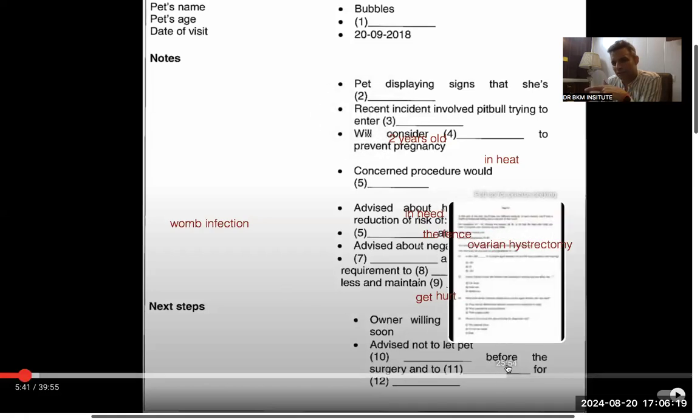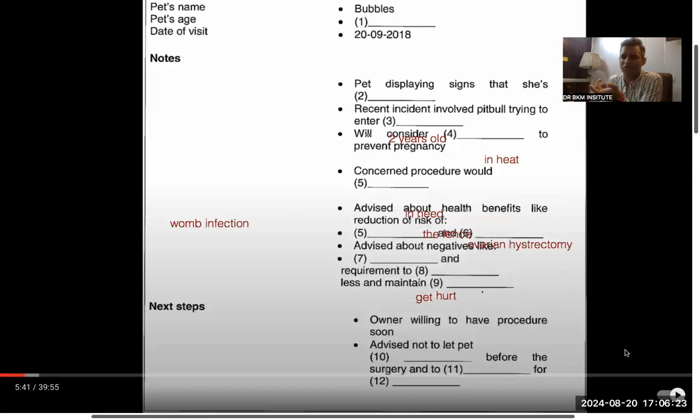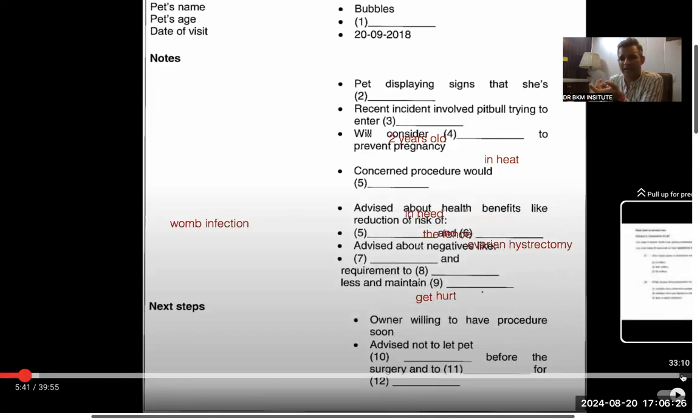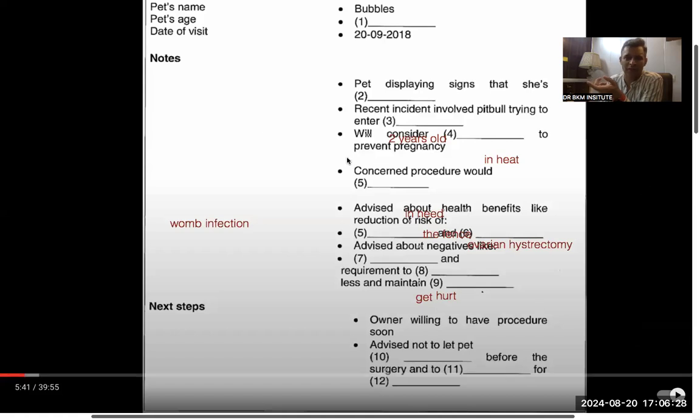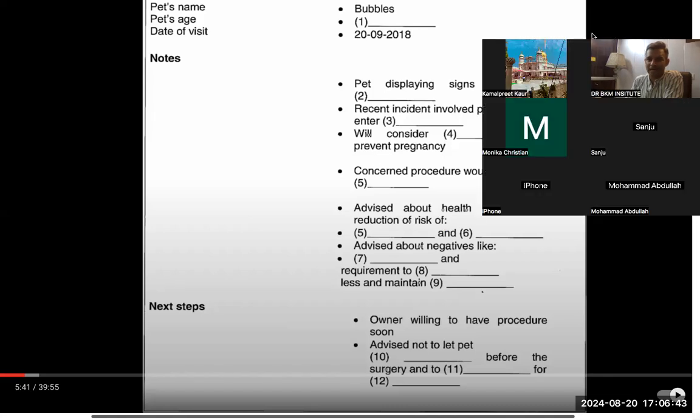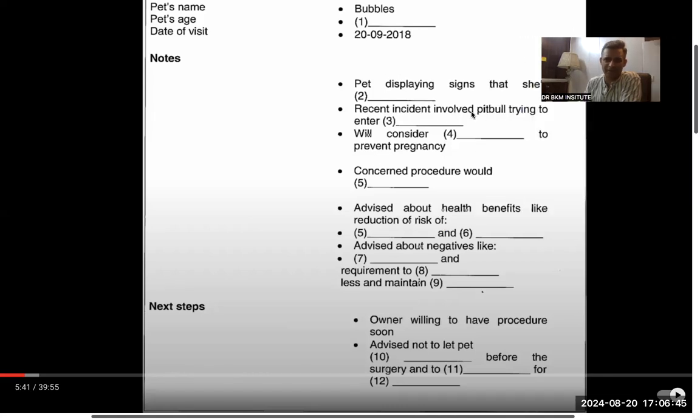And to keep her indoors for a little while. But again, a very tough listening. Again, that is what Dr. BKM is all about, to be very truthful and honest to you rather than having the answers beforehand. I always try to take things the way you take it. So let's see how good and bad I have done. If you can help me with the answers, I would really be thankful. Yes, please, guys. Answers, please.